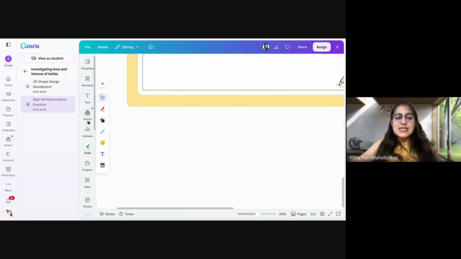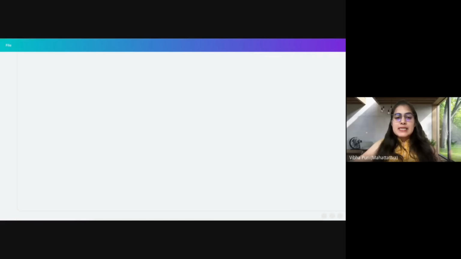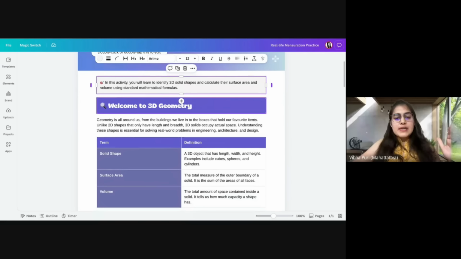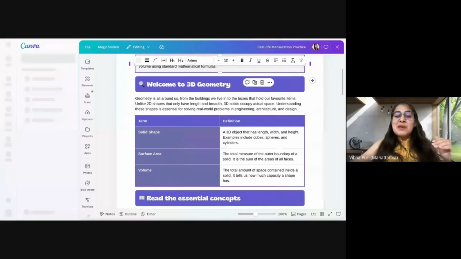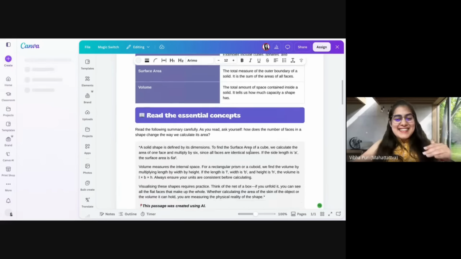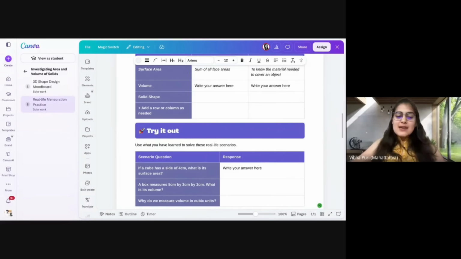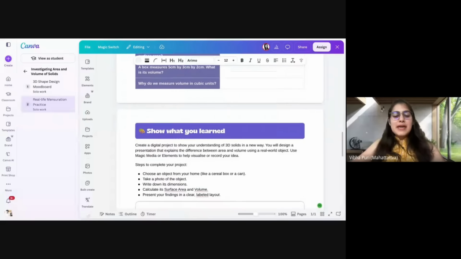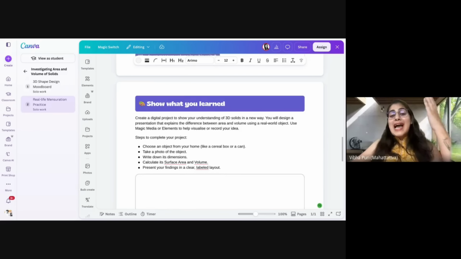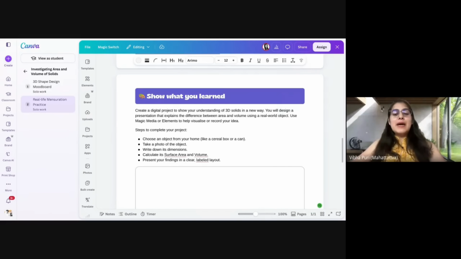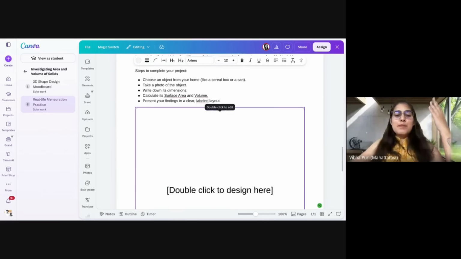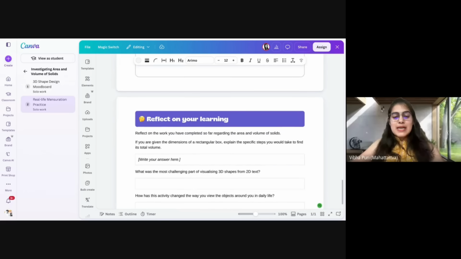The other thing that I had asked it to create was a real life mensuration practice. There you go. This is now a document. It's welcoming me to 3D geometry, and it has created a proper document that I have ready that I can start going ahead and applying in my classroom. This can be a good activity sheet that I have in my hands. As I said, take 40 copies out of it and distribute within my classroom.